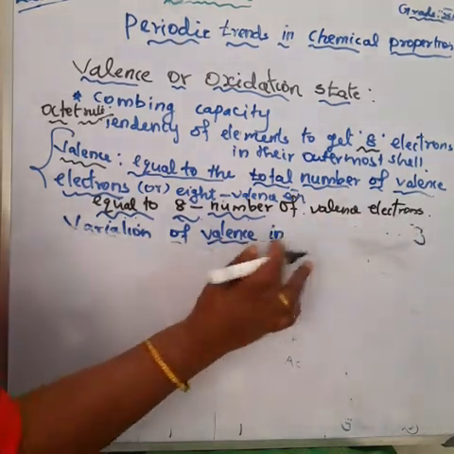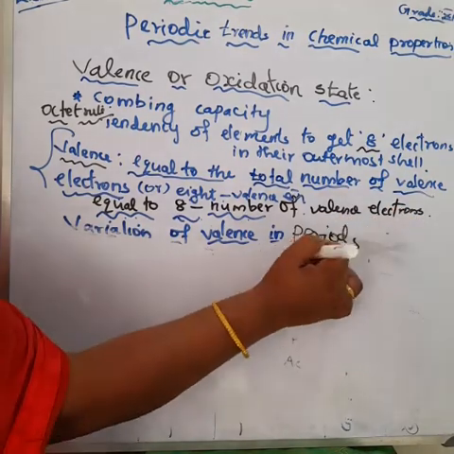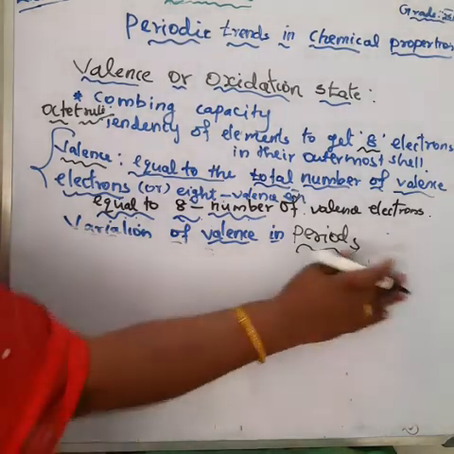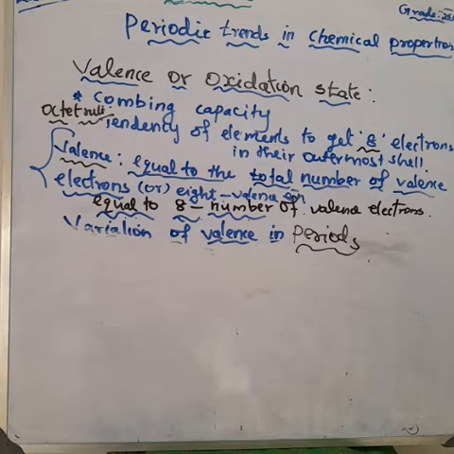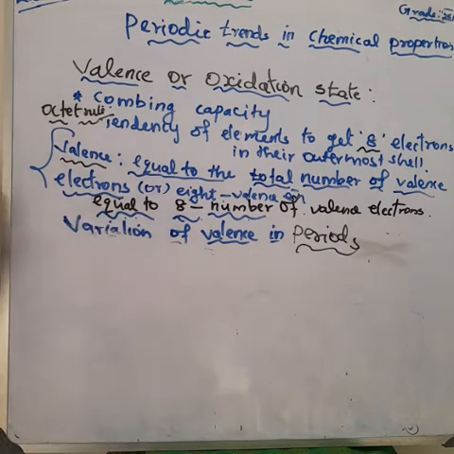For group 15, all the elements have valence 3 or 5: nitrogen 3 or 5, phosphorus 3 or 5, arsenic 3 or 5, antimony 3 or 5, bismuth 3 or 5. Because valence is equal to the number of electrons in the valence shell, or 8 minus the number of valence electrons. But priority is given to 3 for the valence of the nitrogen atom.